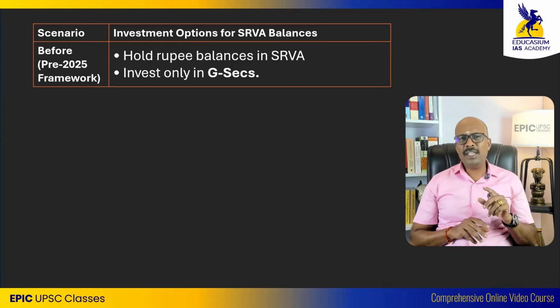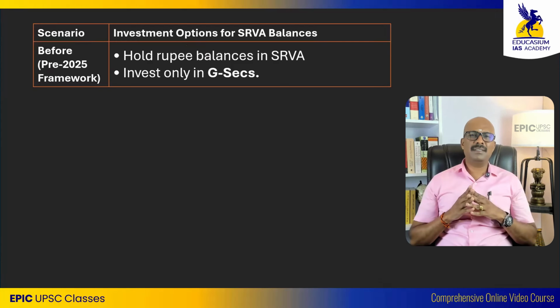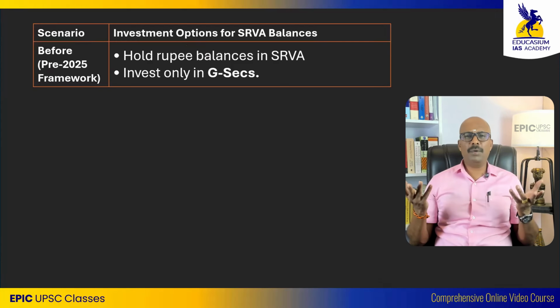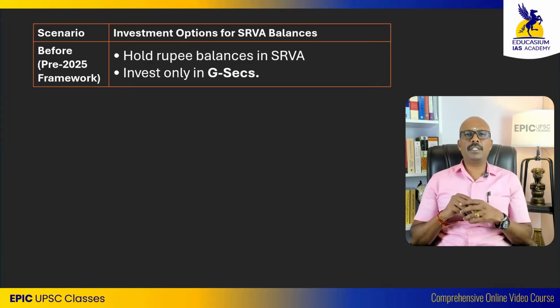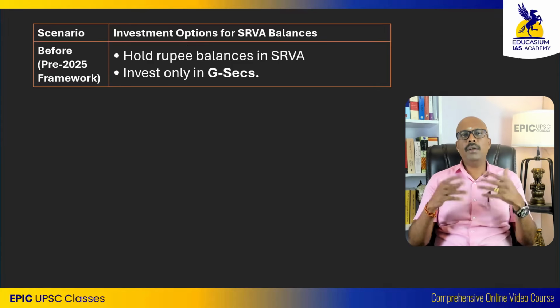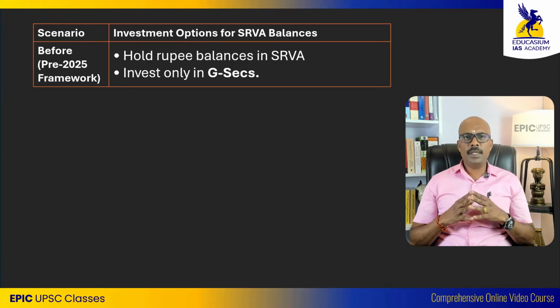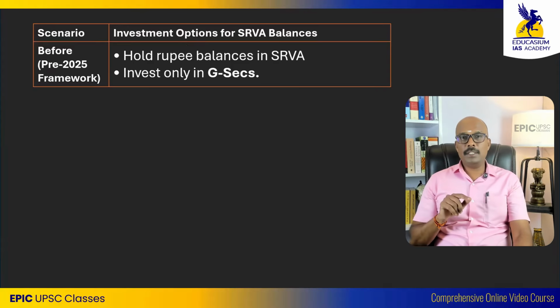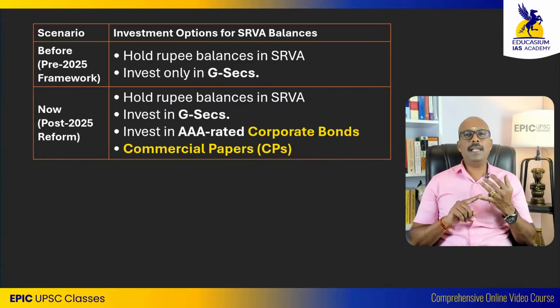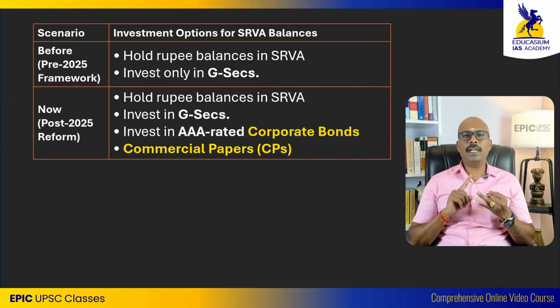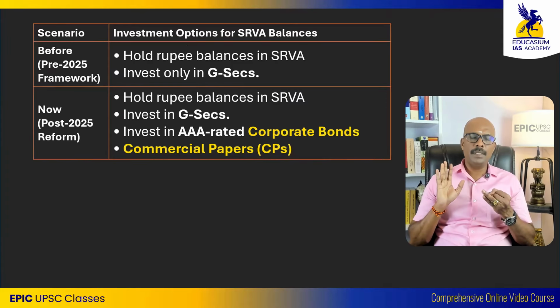But the foreigners were not much interested in this. What's the fun in it? We are not making big money on this part. We have to purchase only government securities or hold it as cash, or purchase products from India. Why not other products? So now the Reserve Bank of India has said they can also purchase AAA rated corporate bonds and commercial papers.